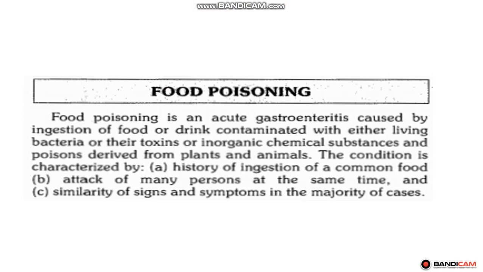How can we underline and say that this is food poisoning? What are the major characteristics of food poisoning? That is, history of ingestion of a common food. For example, you go to a marriage and have a common food, and the next day you all land up with diarrhea and other common symptoms of gastroenteritis. Then we can say it is food poisoning.